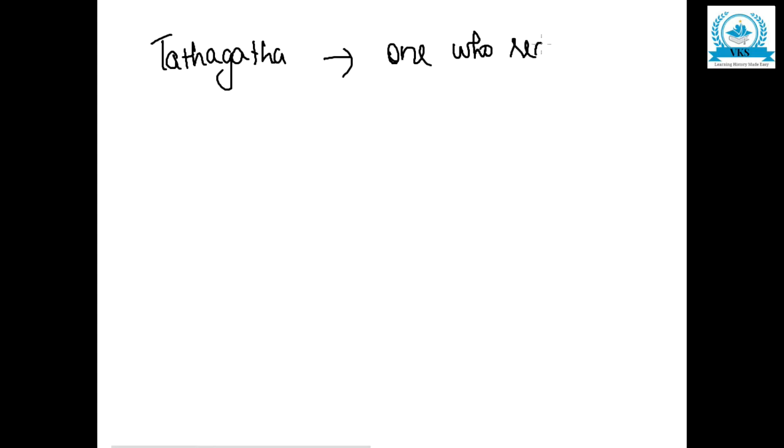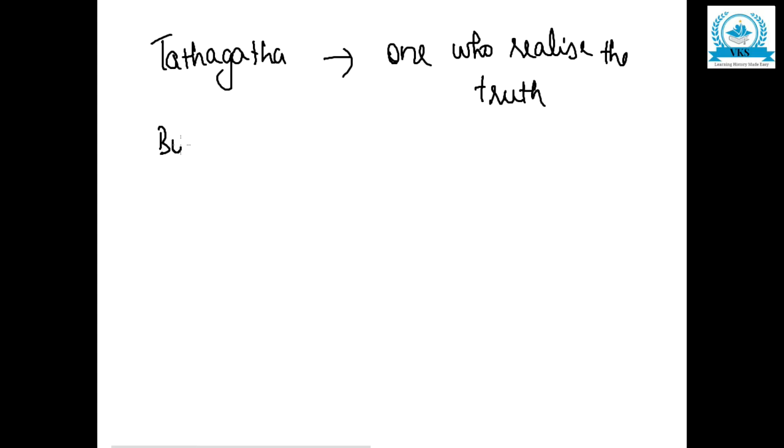Other than Buddha, he was also called Tathagata. Tathagata means one who realizes the truth, the person who realizes the truth. That is the meaning of the word Tathagata. Okay, so that was how Siddhartha became Gautama Buddha.